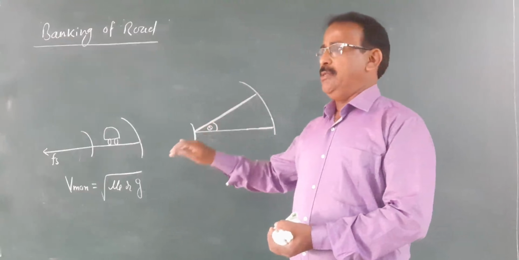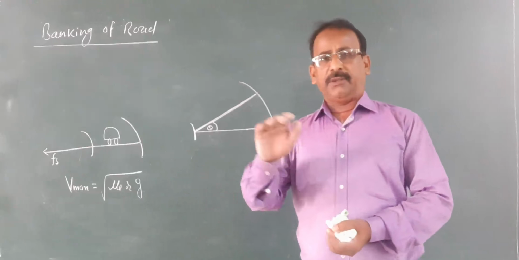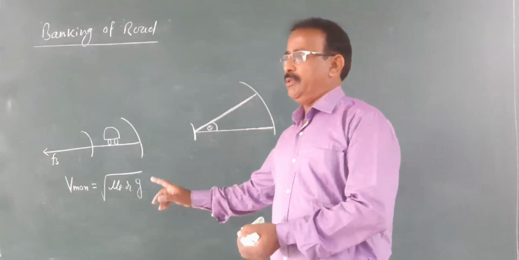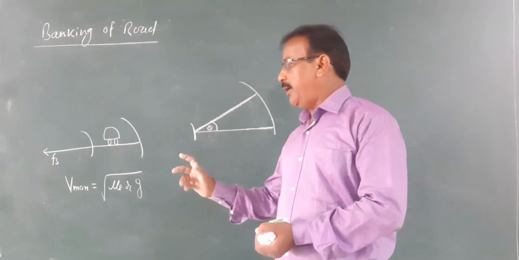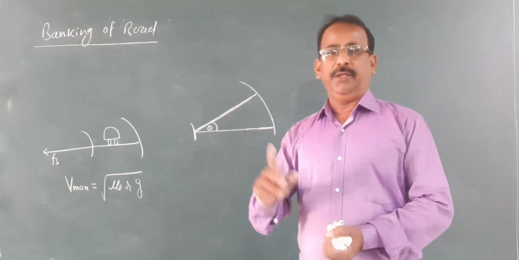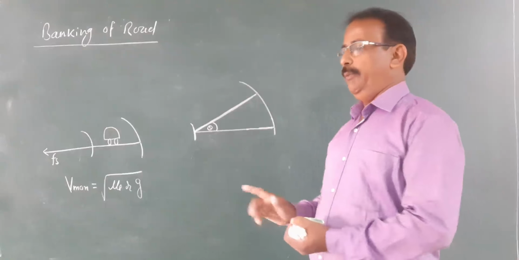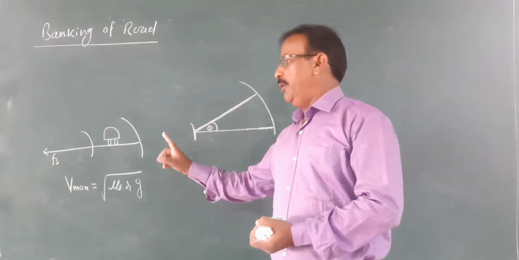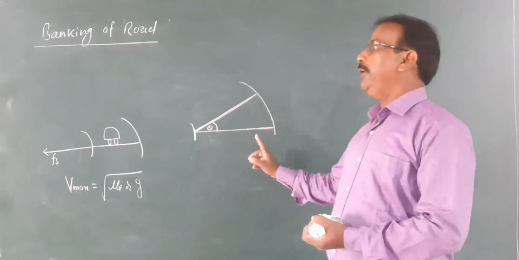If it rains, then also you will get a different μs. If the tires of the vehicle are smooth, then also μs is different. It means the maximum speed limit does not remain the same in every condition. Therefore, there is a possibility of throwing away of the vehicle. To avoid this, roads are banked.